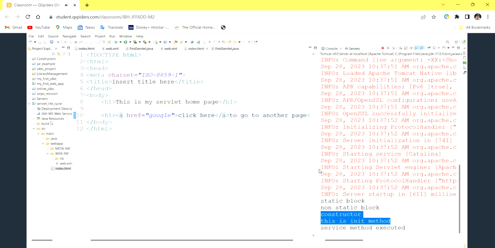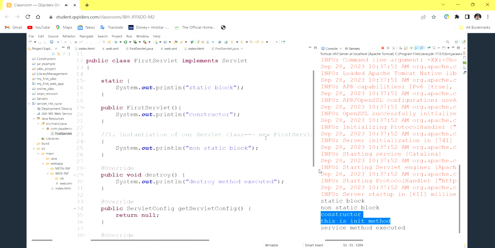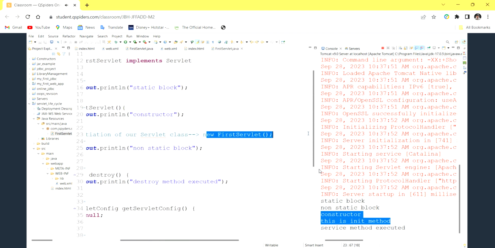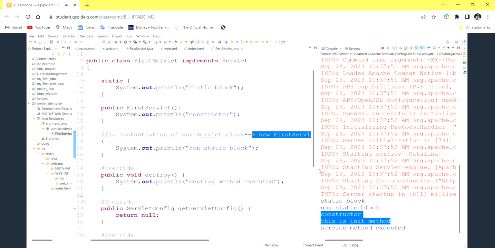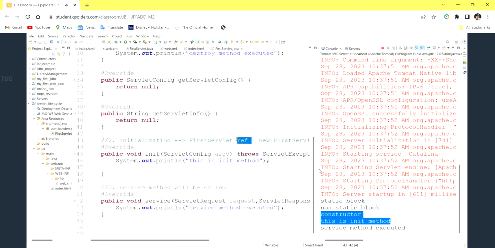So whatever object we have created right here, we have created one object, right? New FirstServlet like that. Actually the container internally created it. This object has been already initialized to a particular reference variable. What is that reference variable name? We don't know.